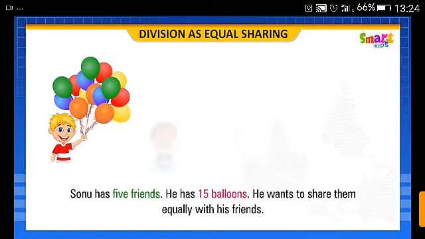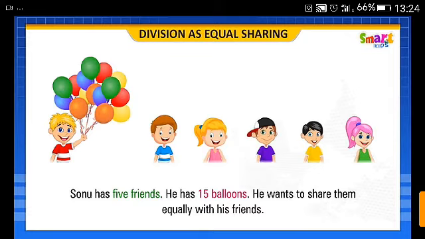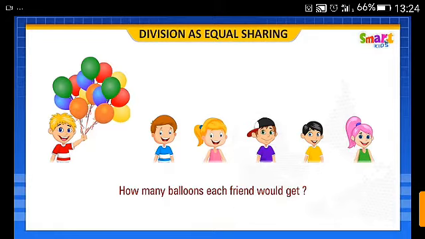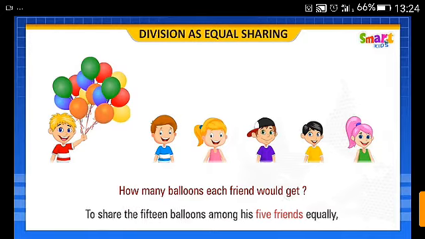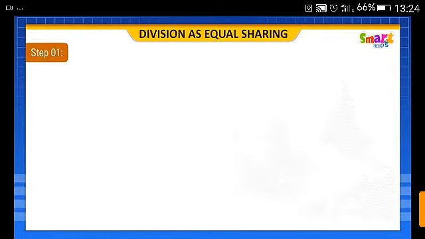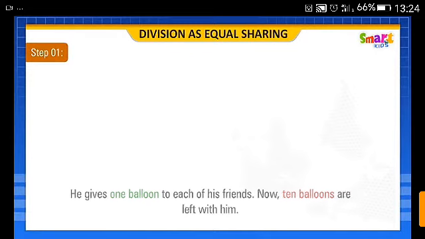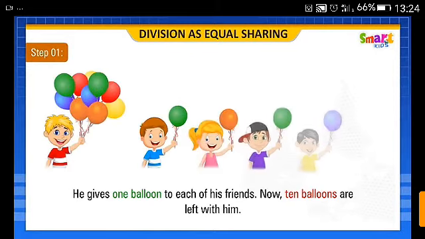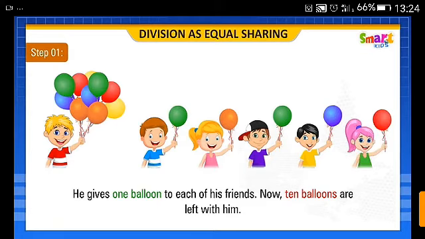Sonu has 5 friends. He has 15 balloons. He wants to share them equally with his friends. How many balloons would each friend get? To share the 15 balloons among his 5 friends equally, step 1: he gives 1 balloon to each of his friends. Now 10 balloons are left with him.